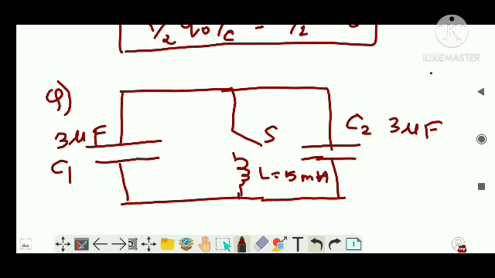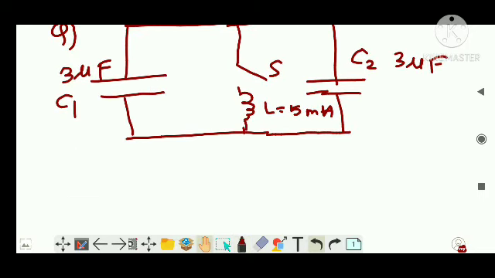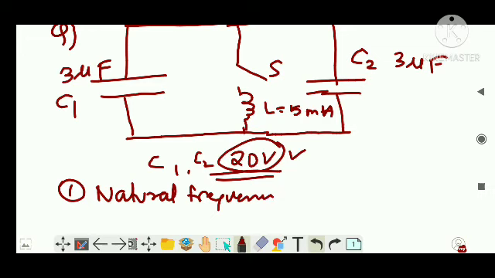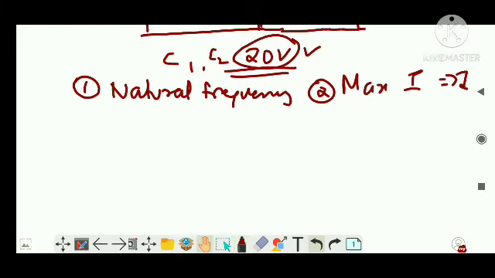Now suppose the question is like this: the capacitors C1 and C2 were initially charged with a 20 volt supply, when they were not connected to this circuit. Then they were removed from the supply, connected in the circuit, and the switch was closed. What will be the natural frequency? And the second question is, what is the maximum current in the circuit? You're asked what is I naught. Simple, right?